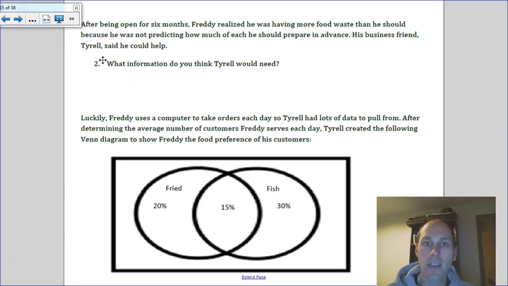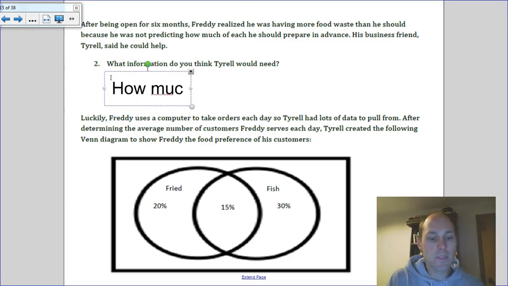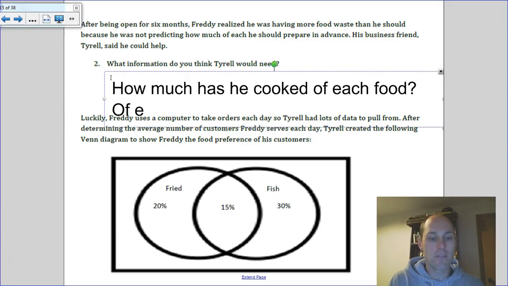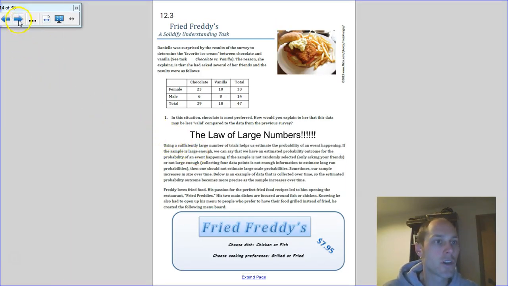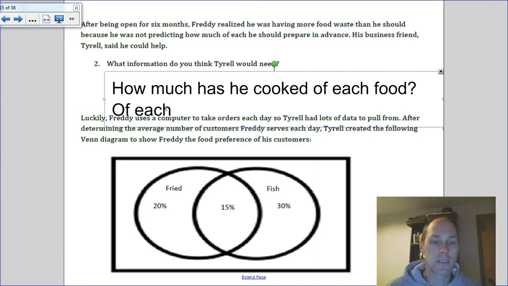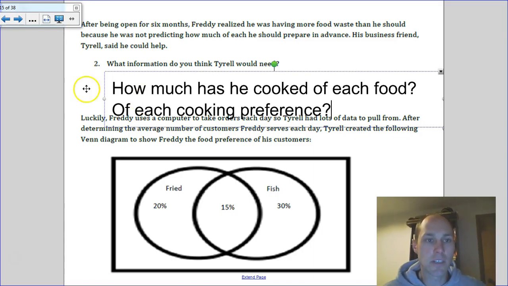Well, I think I would need to know, what have I done? How much have I cooked? How much has he cooked of each food? And of each, how are we labeling that? Of each cooking preference. So, how much chicken is he making? How much fish is he making? How much is he grilling? How much is he frying?